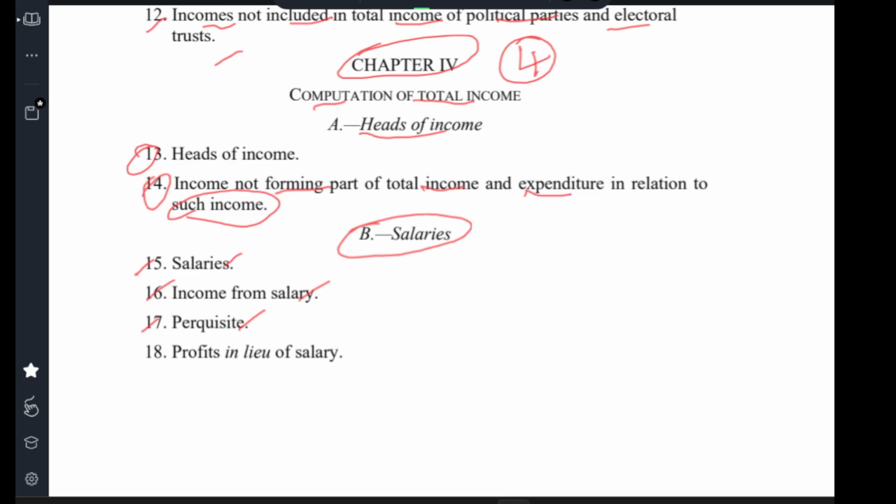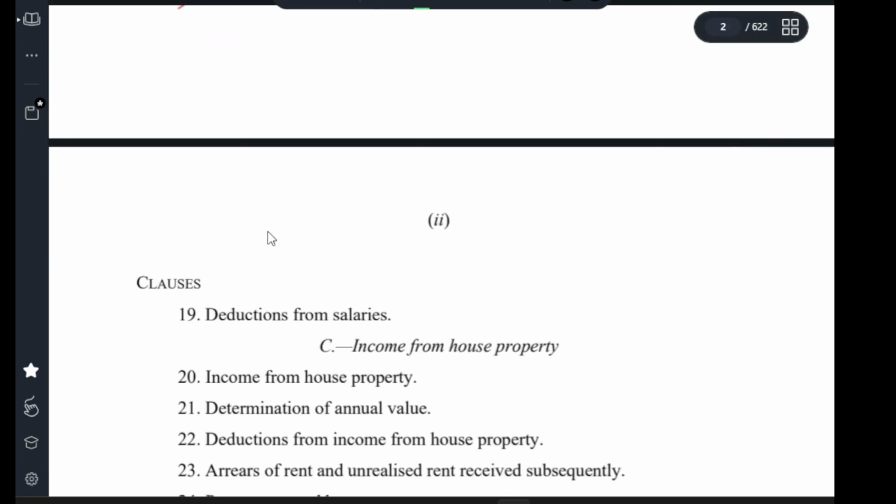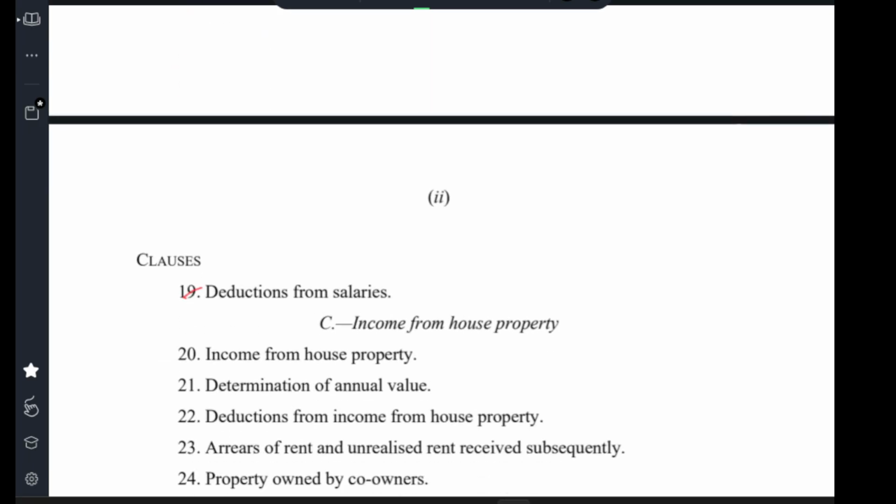Clause 17, perquisites. Clause 18, profits in lieu of salary. Clause 19, deduction from salary. C, income from house property.